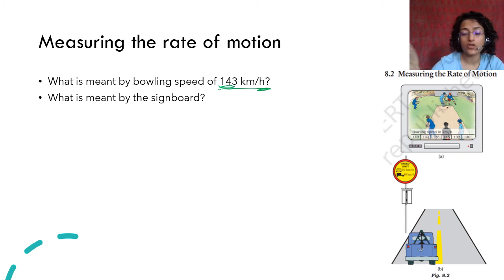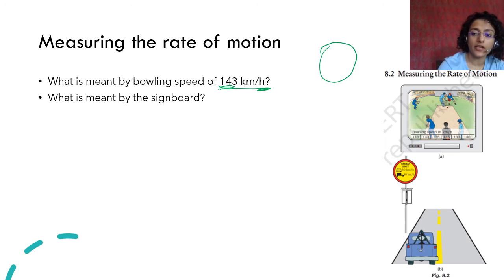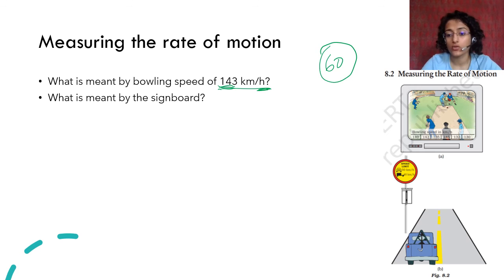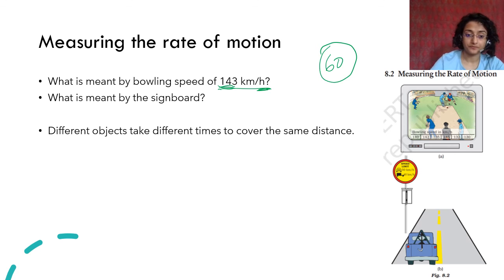And there is also the signboard. You have seen these signboards a lot of time. ऐसा होता है यहाँ पे 60 लिखा होता है या 50 लिखा होता है. What do those signboards mean? कि you should not exceed that much. You should not go at a speed more than 60 किलोमीटर पर आवर. यानी इतना फास्ट मत चलाओ गाड़ी कि आप 1 घंटे में 60 किलोमीटर से ज्यादा चलो. So that is the meaning of this.